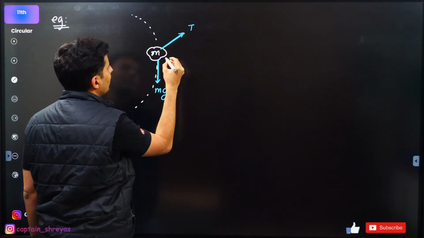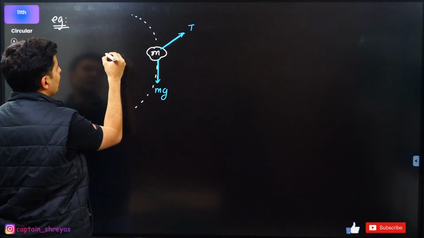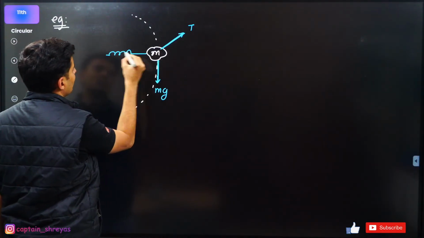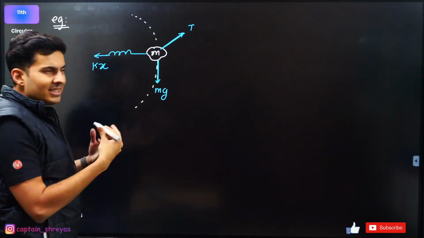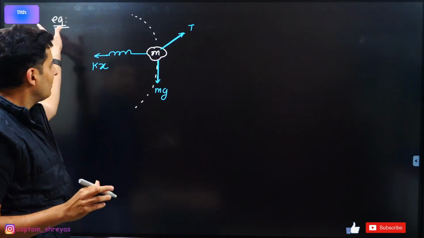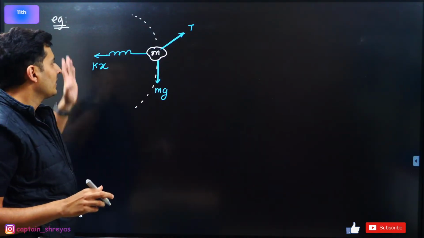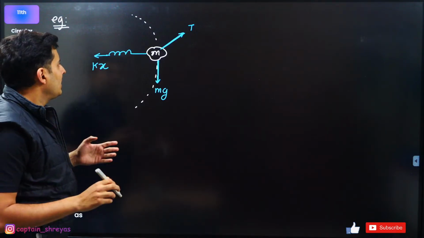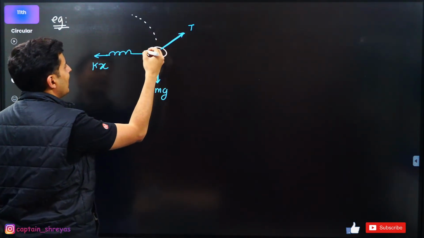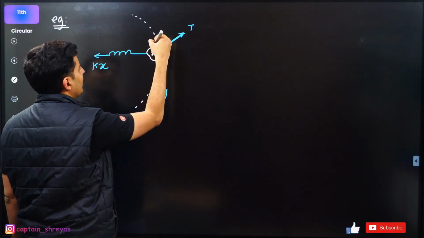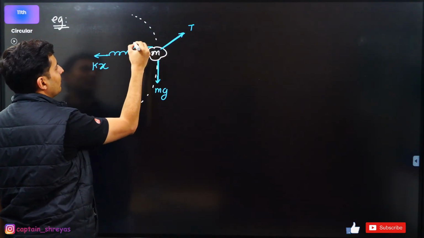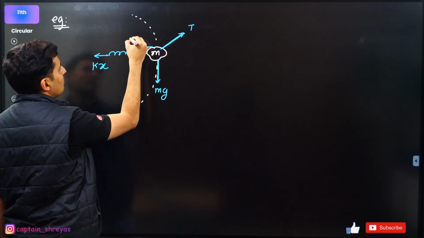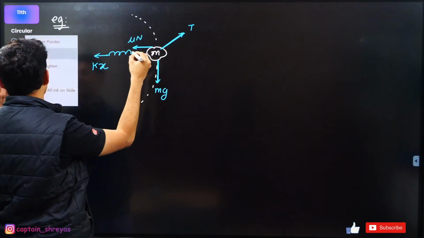Maybe somebody is pulling the string, so there is tension over here. Maybe there is a spring kind of a force, let's say kx. Just examples, okay? These are some forces which are acting on this particular system. And maybe even something else is also acting. Maybe there is a little bit of friction also, maybe mu into n, or I will just put it as F.